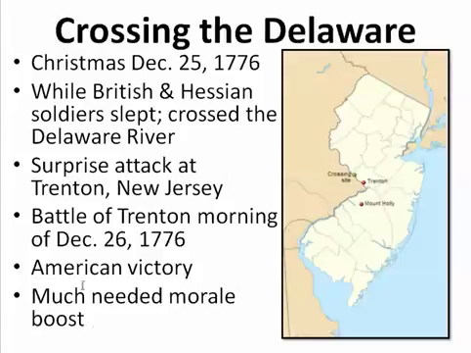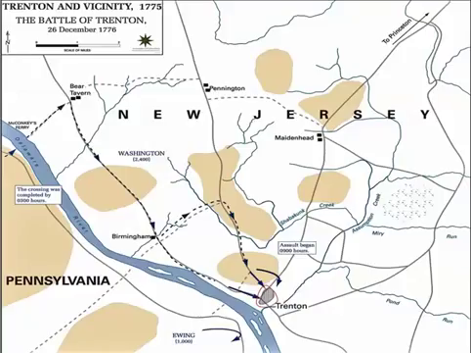and this victory is going to be a much needed morale boost for the soldiers. And we can look at a different map here. Here's where he crossed over at McConkey's Ferry, and Washington's going to come down. Ewing's going to cross over here, and they're going to attack Trenton here and win the Battle of Trenton. But this is the Delaware River. You see it there, and that's the crossing that happened there.